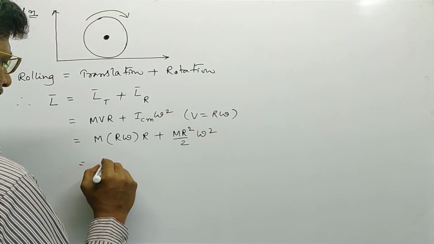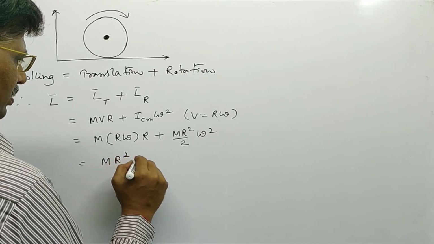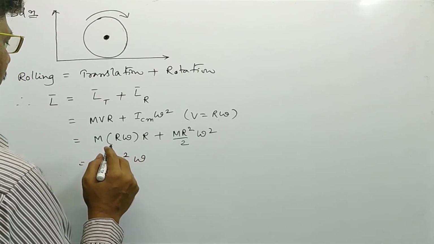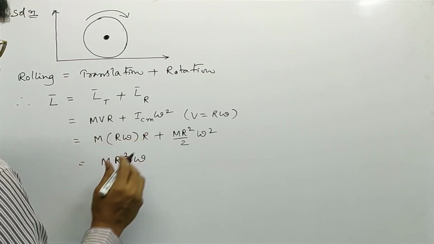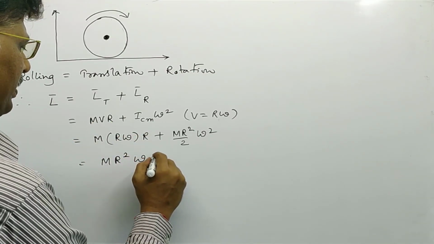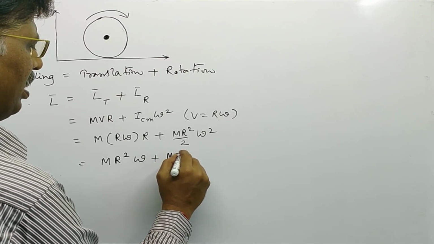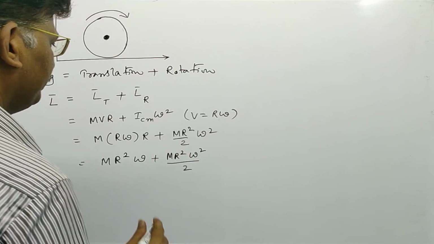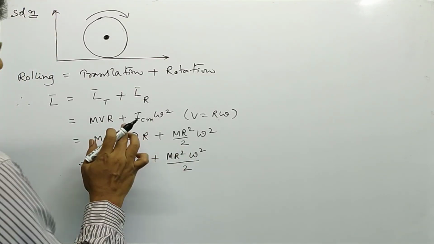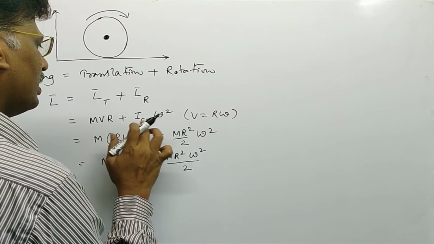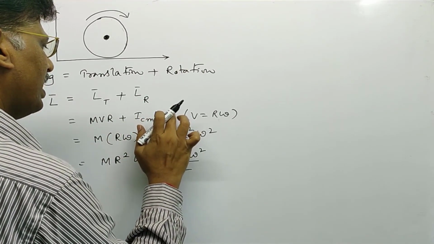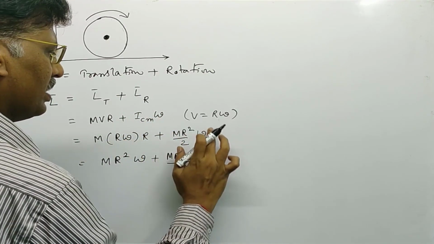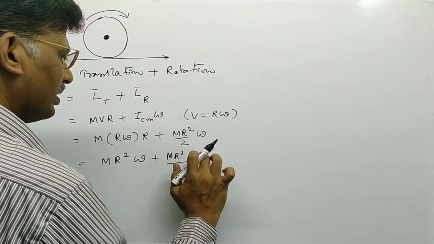Now here v is equal to r omega, into r, so m r square omega plus m r square omega divided by 2. See here, L is equal to I into omega only, not I_CM omega square, so no square for this omega here.